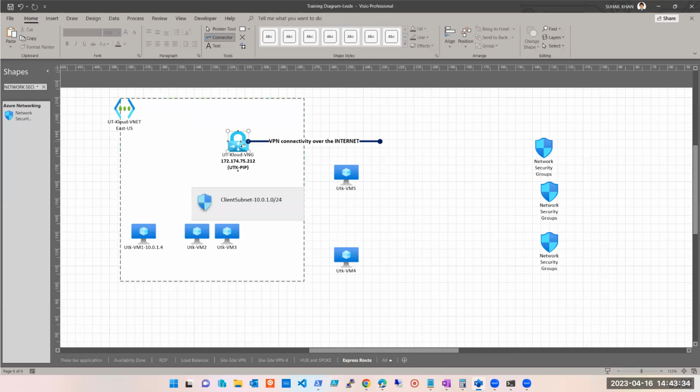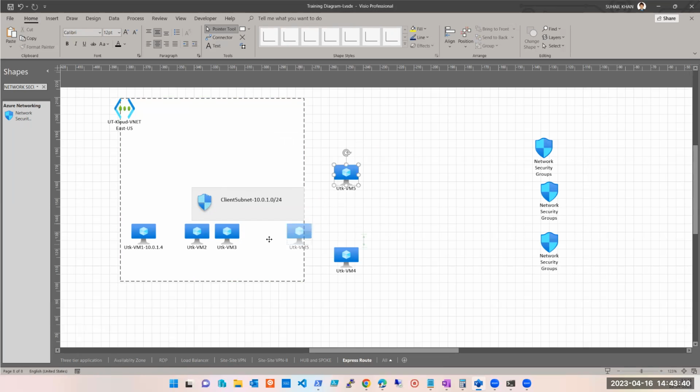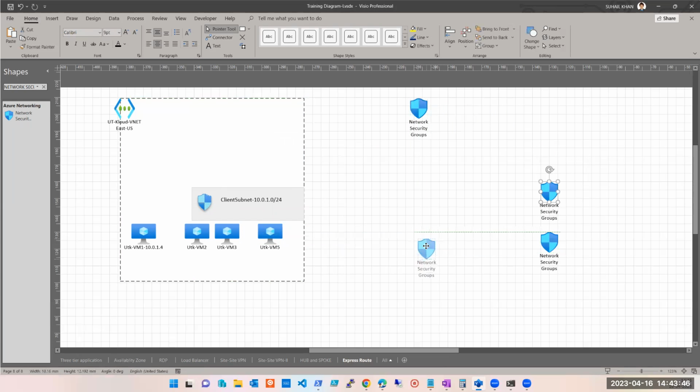We don't require this subnet. I'll make it easier for you to understand. Let's say we have one subnet. I think 2 are enough. Network security group 1, network security group 2.